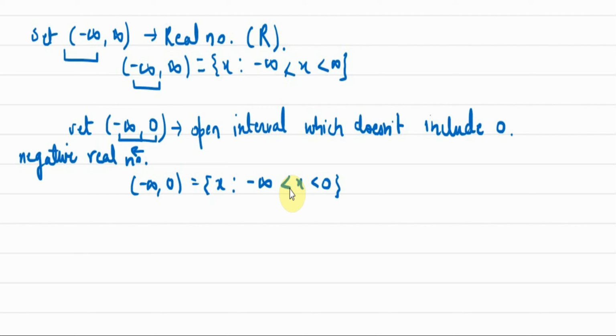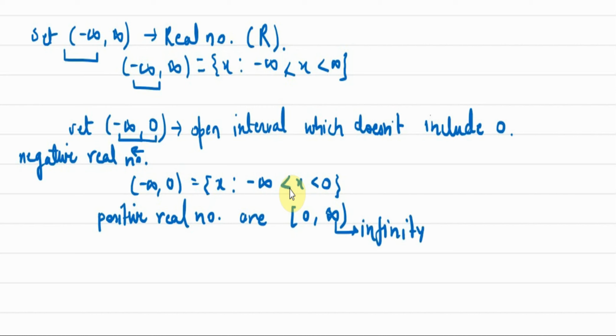Now positive real numbers are represented with the set of 0 to plus infinity. Now obviously infinity will not be included in any set because we do not know कि ये कहाँ तक जा रहा है. Obviously it is infinite. So this infinity will not be included in the set. Okay, this is the symbol for infinity.